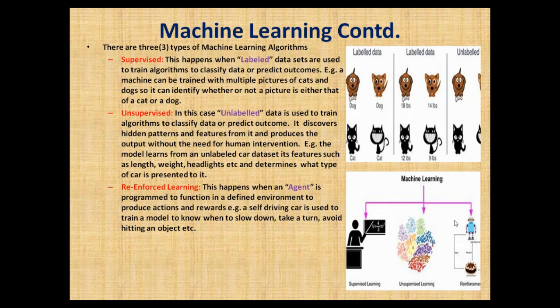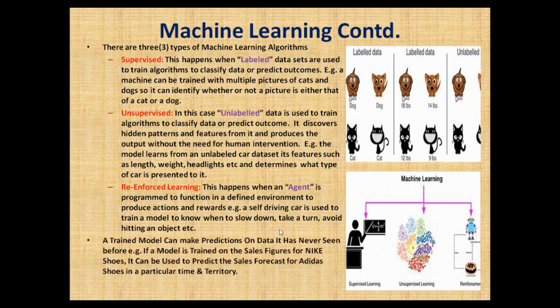Now that car will now be put on the road. As the car goes to a particular point, it knows when to turn. It knows how to avoid collisions. It also knows when to slow down. That is what is called reinforced learning. The agent factor is used.